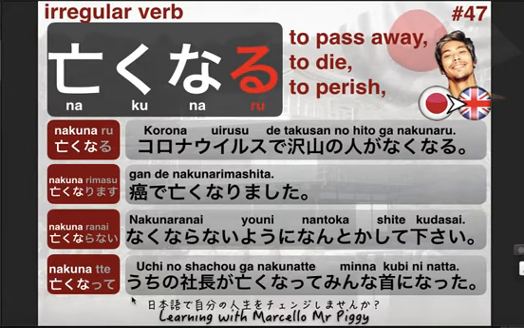The last one, guys, is なくなって, which is the te form, to die. So in this case, we will say うちの社長が亡くなってみんなクビになった. It's a little bit sad sentence, right? So, うちの, うち basically means house. However, when we say うちの, it basically means mine, or my.